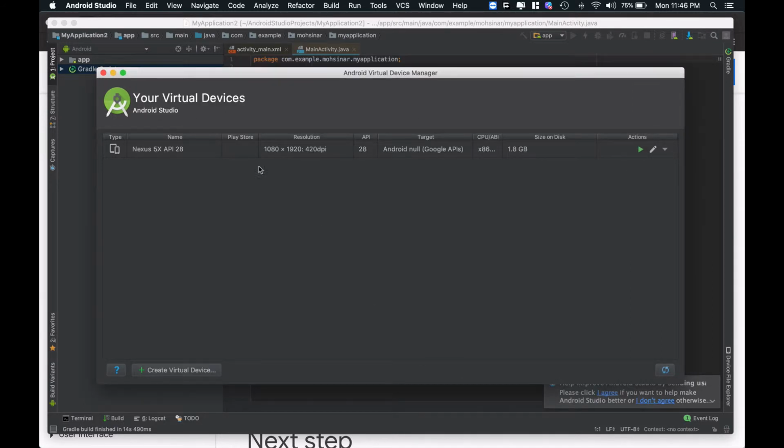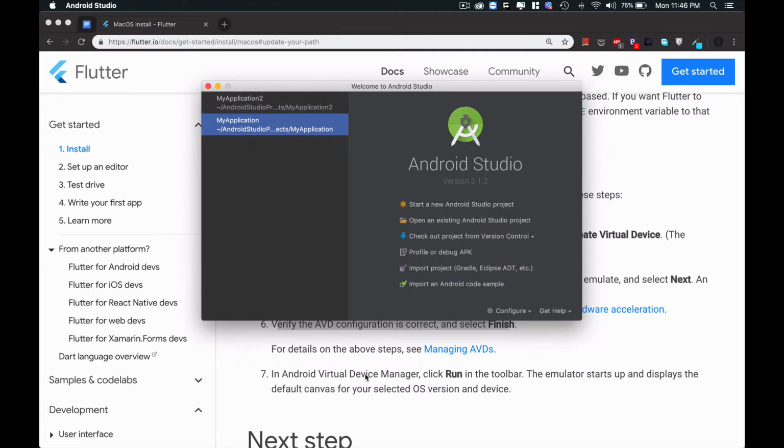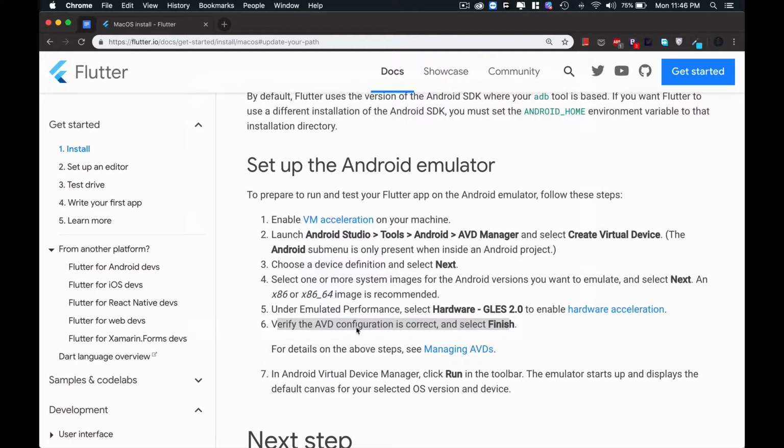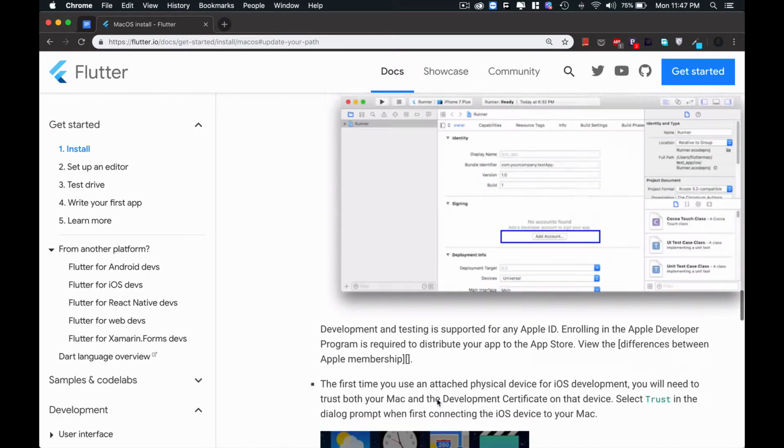In my case I have already set up this device, so I don't need to set it up again. Close Android Studio. In the Android virtual device, click the run button in the toolbar, and this will open your device.